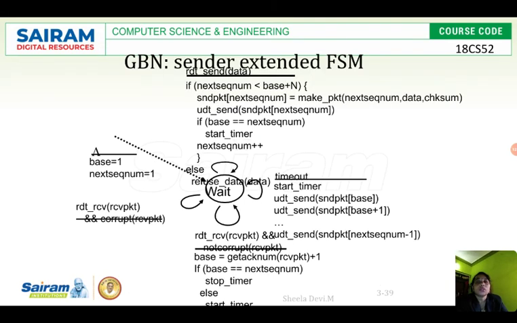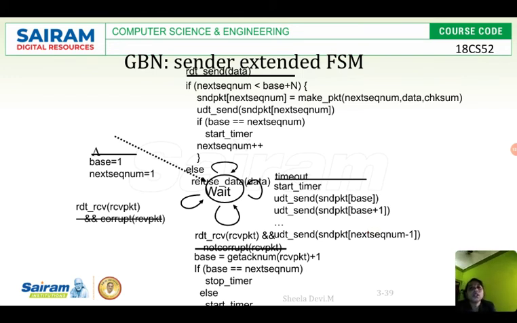I am waiting for the acknowledgement for packet 3, but I didn't get it, so I will resend all the packets from 3 to 8. That is packet 3, packet 4, packet 5, packet 6, packet 7 and packet 8. That's what happens here. If the timeout happens, I have to send all the packets starting from the packet number for which I have not got the acknowledgement.